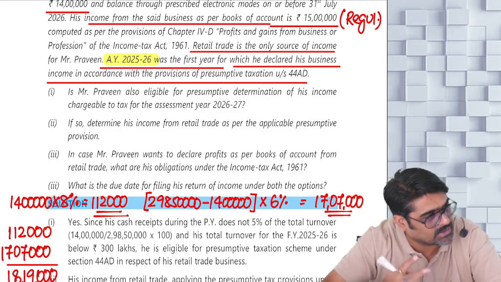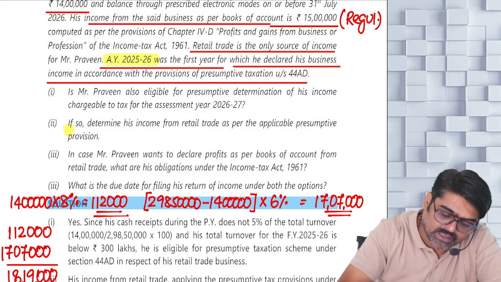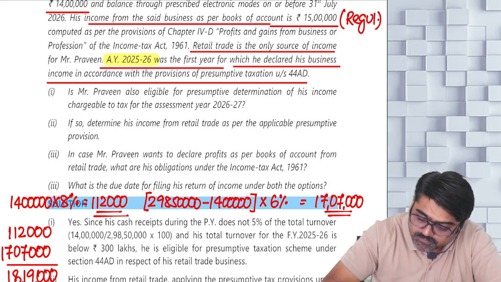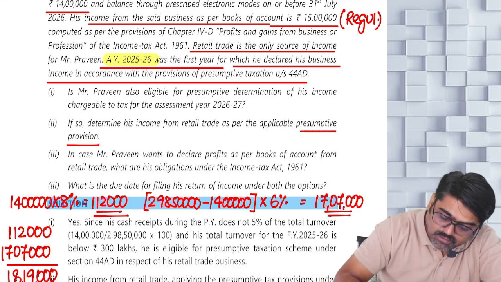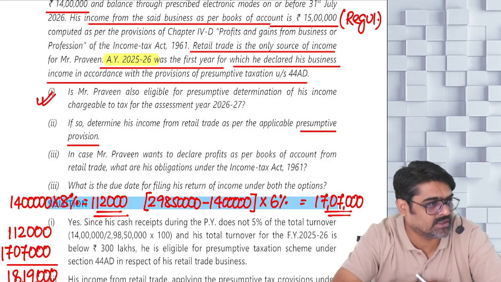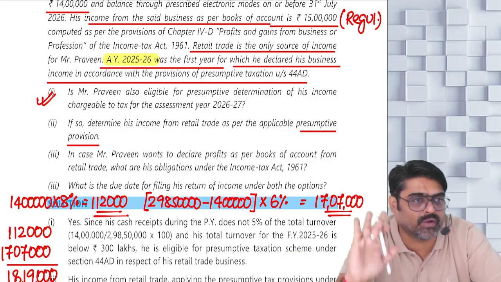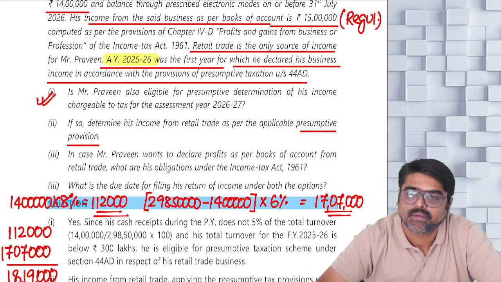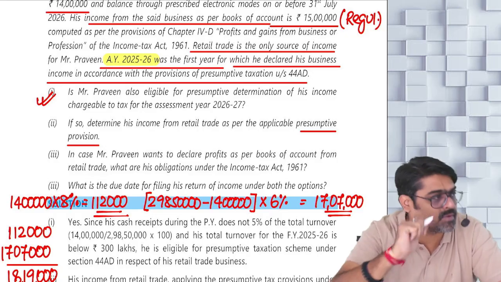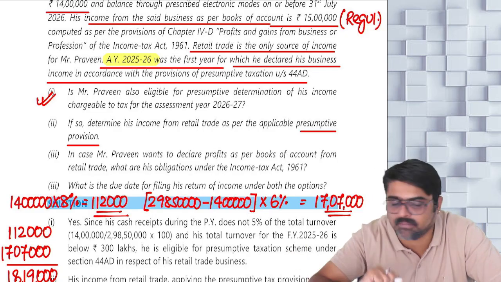First question done, answered. Okay. Second question. If yes, he can follow, then determine his income from retail trade as per. So, first of all, tell us whether he is eligible or not. The answer is yes, he is eligible. You will write down the answer that yes, he is eligible. And what is the reason? You are going to write down that reason. Second, if he is eligible, then what will be his presumptive income as per that provision? 18 lakh 19,000, which you have already calculated. This will be your answer number 2.